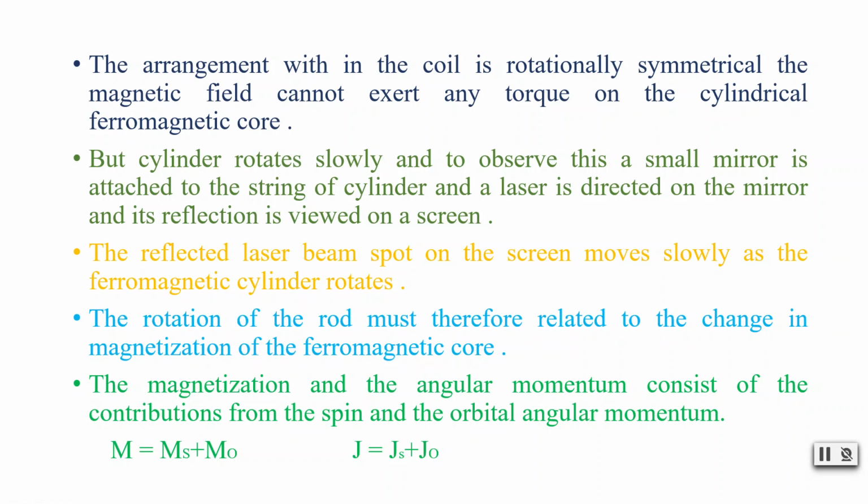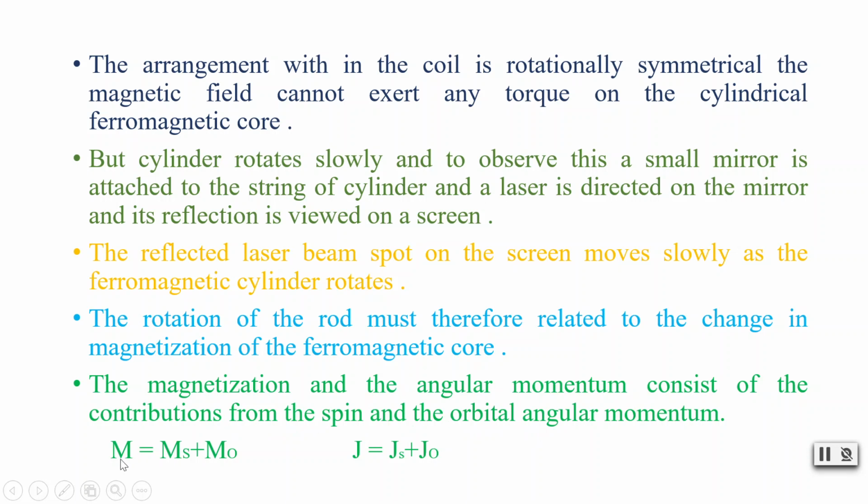So when magnetization changes, the direction of spin changes. Because of that, we are getting angular momentum. Now, the magnetization and angular momentum consist of contributions from both the spin and orbital angular momentum. So here we have said that the change in spin direction is causing angular momentum. That's true. But there is also a small contribution from orbital angular momentum. How small it would be, we will see in the example.